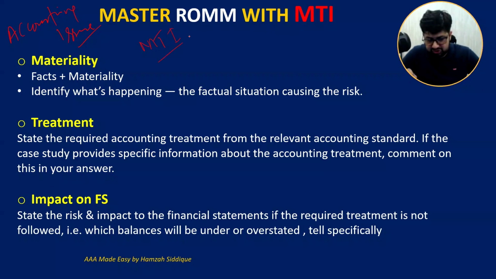This is my approach. M is for materiality. You have to find the facts of the issue that matter from the scenario, discuss, and compare its materiality with the overall materiality level you have calculated before. I will talk about it, don't you worry.